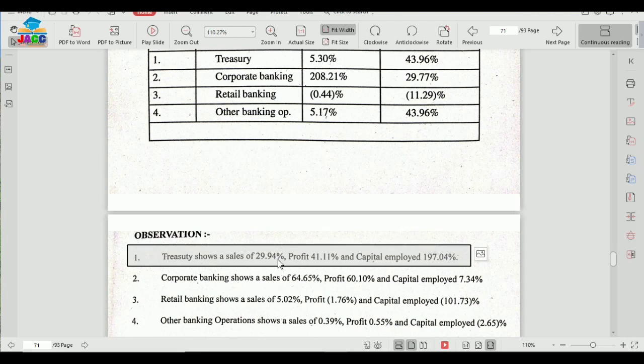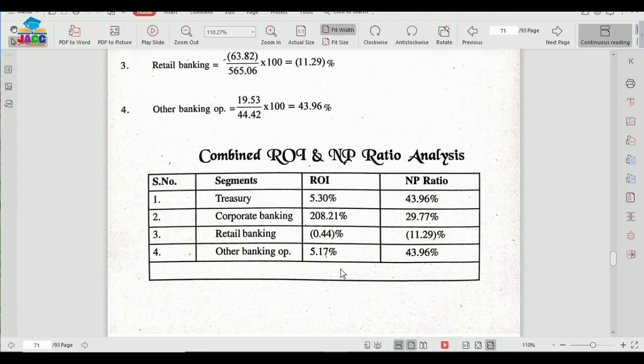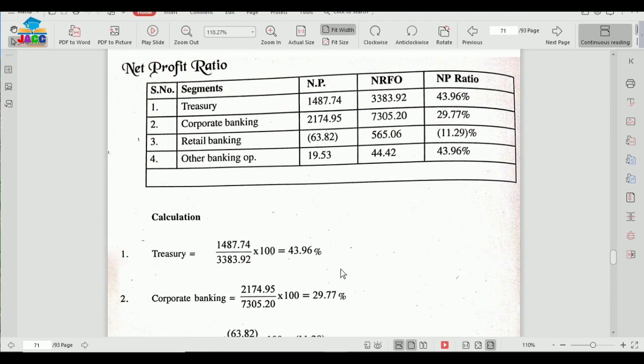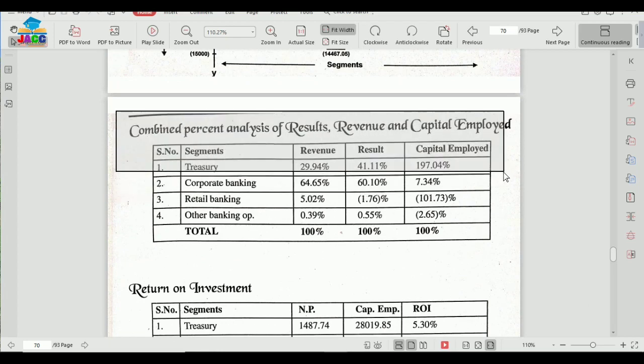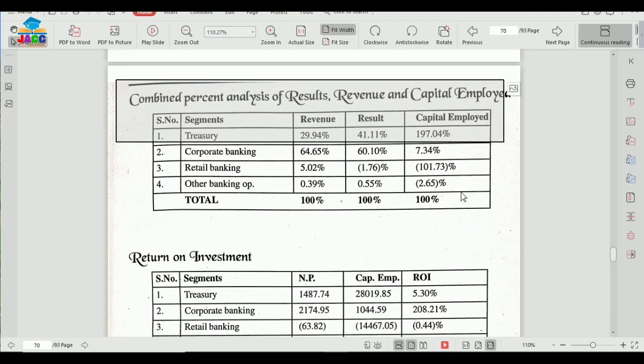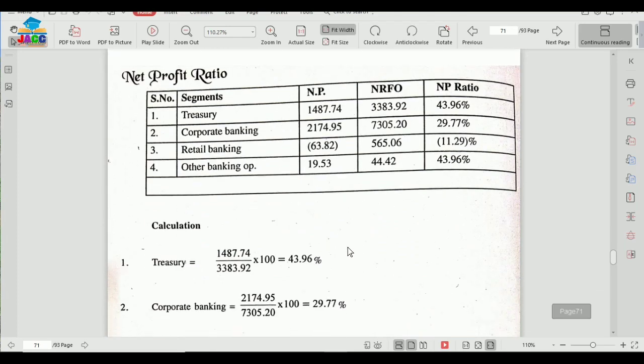From where has this data been taken? Treasury shows a sales of 29.94%. Yes, this is taken from the combined percentage analysis of result, revenue, etc. So treasury shows revenue 29.94, result 41.11, and capital employed 197.04%. So this is written here in the observation.